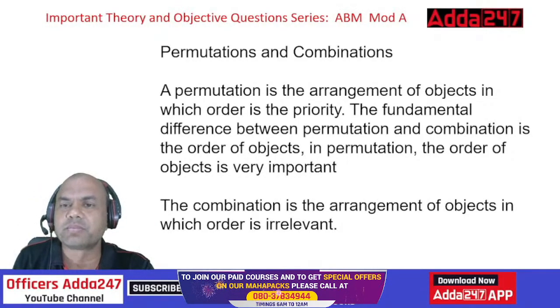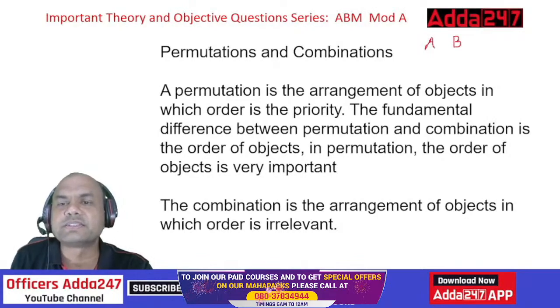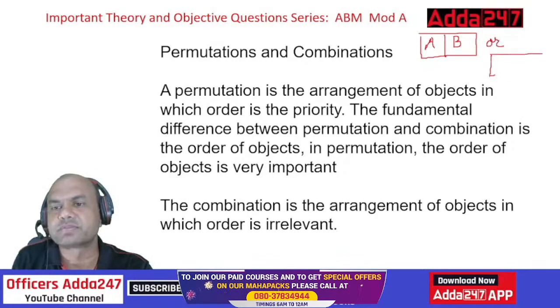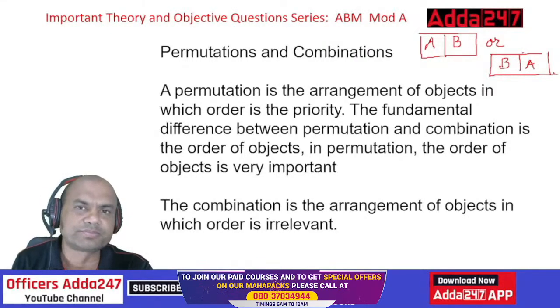Suppose I have A and B, two persons. If A sits to the left of B, that is one position. The second position will be like this: B sits over here and A sits over here. Means B sits to the left, whereas earlier A sat on the left.